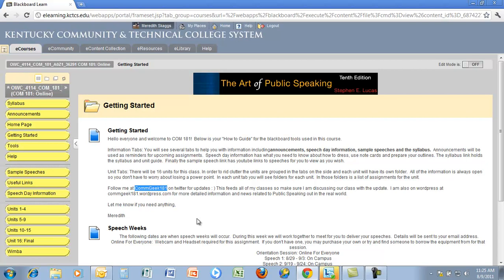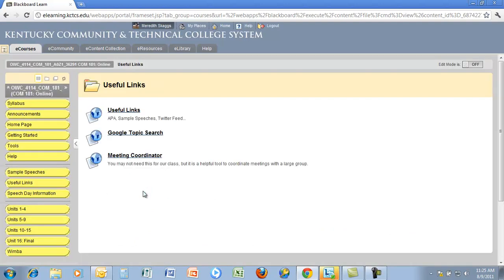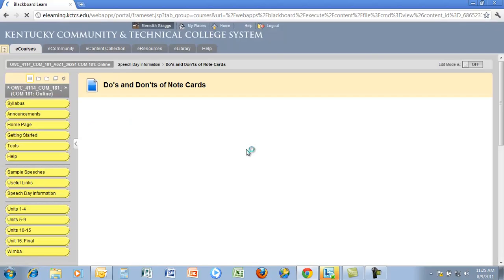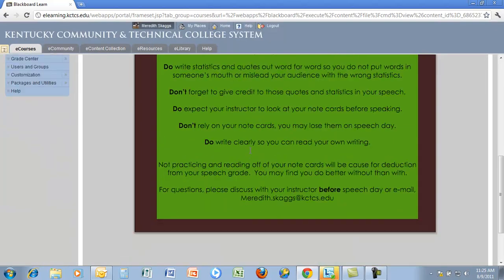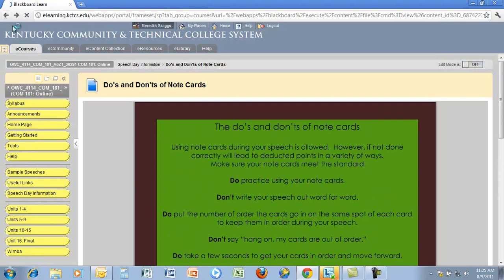If you're having trouble with your speeches or coming up with information, there's a block of links over on the left that have sample speeches. There are useful links of things to go to and search for. And then there's speech day information of how to do note cards, how to organize your outline, how to dress appropriately for professional presentation, and sample note cards. So all you'll do here is click on it, and it's a PDF file, and it'll just have some information about being prepared for a speech day.